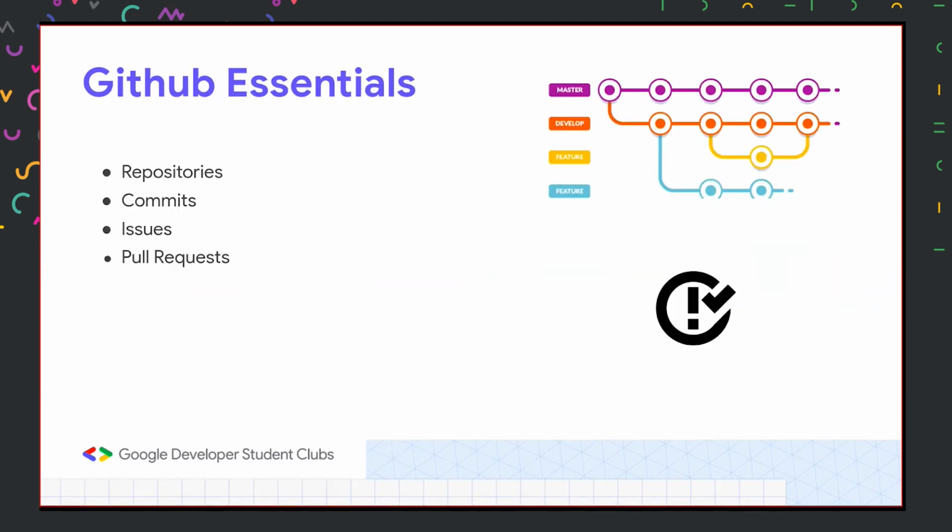All right. Now we'll be moving on to the key elements that are necessary for Hacktoberfest. There are four terms that I've shown on the screen: repositories, commits, issues, and pull requests. So what exactly is a repository? Whenever we upload a project, it is prepared in the form of a repository.